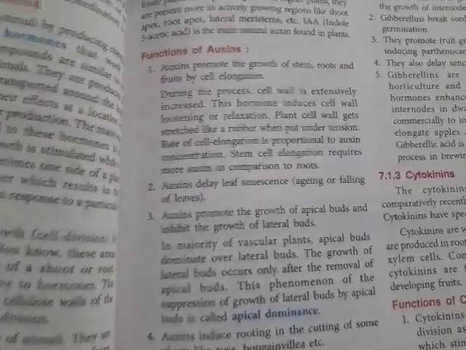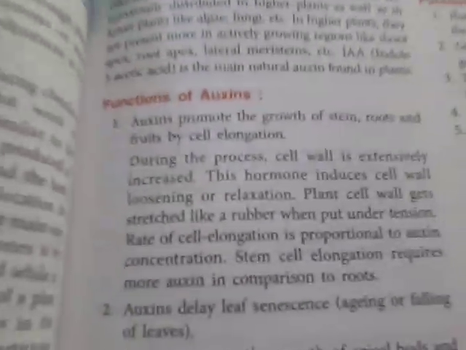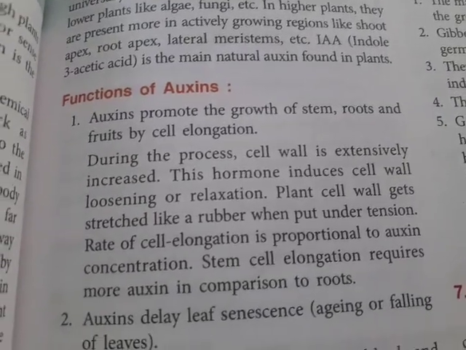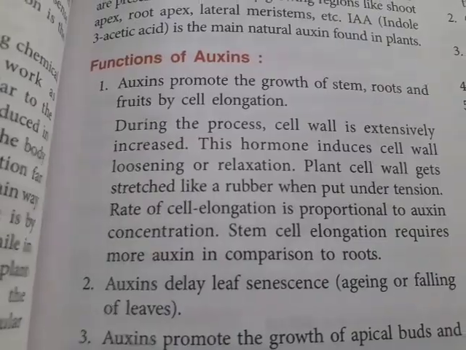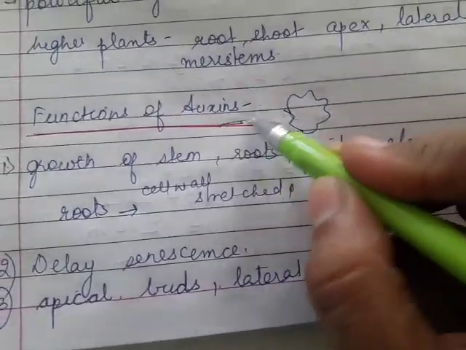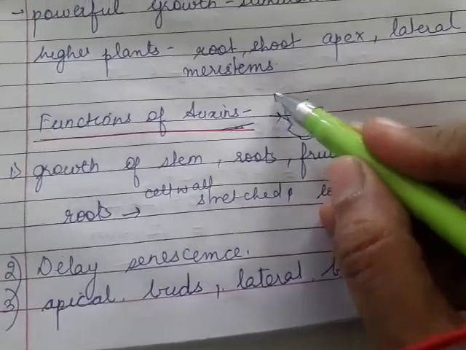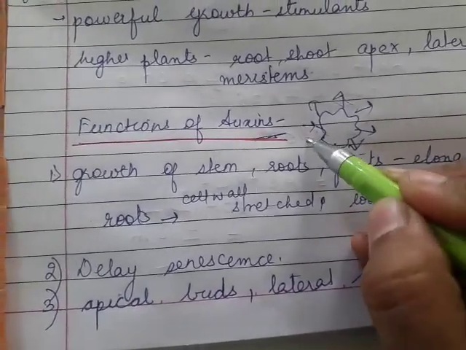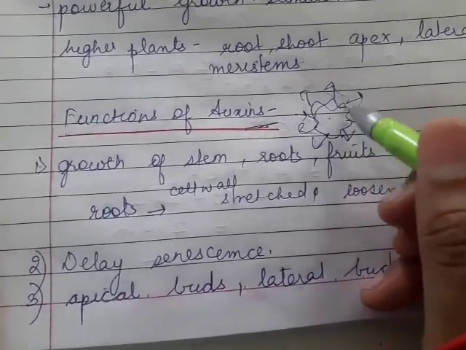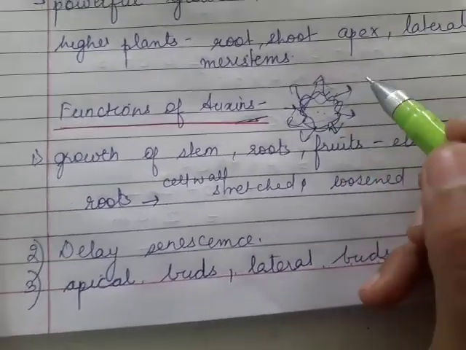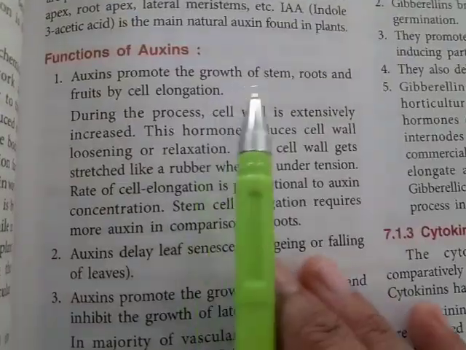Now what is the function of auxin? The first function of auxin is to promote the growth of stems, roots and fruits by elongation. So how does this process take place? If these are the cells, auxins promote the elongation, or we can say the stretching or relaxation of the cell wall. When the cell wall is relaxed, that is stretched or loosened, it helps in the elongation of stem, roots and leaves.